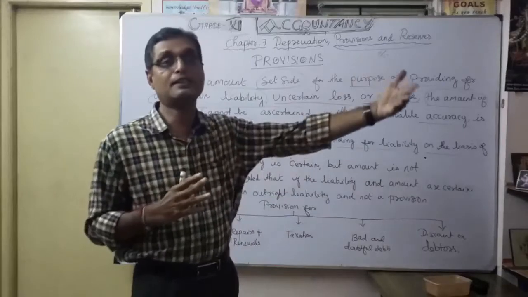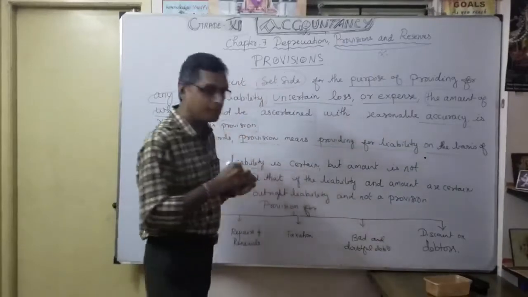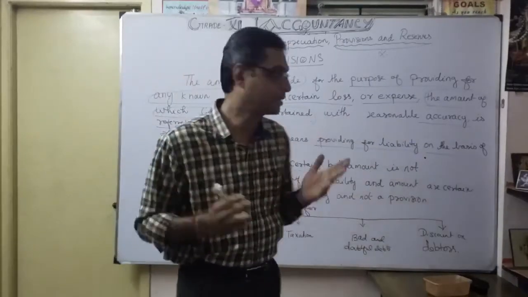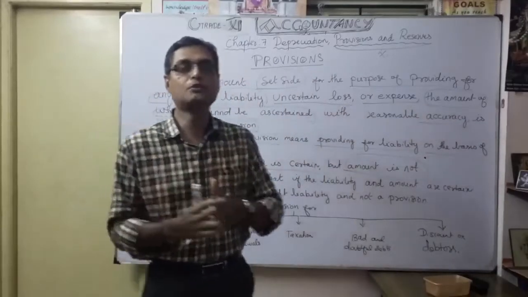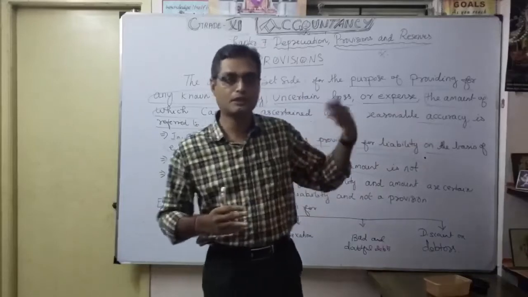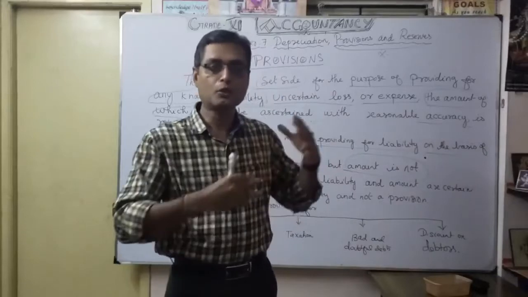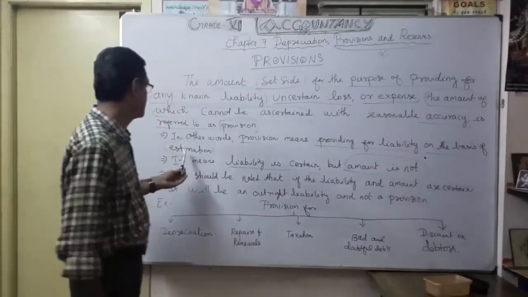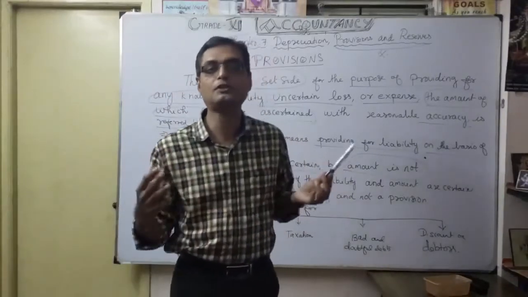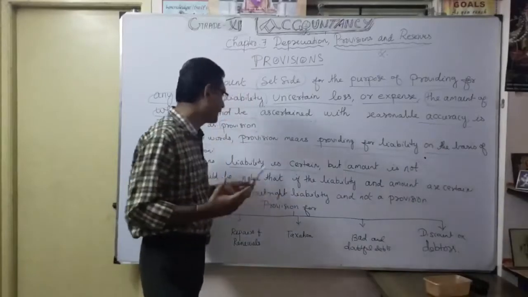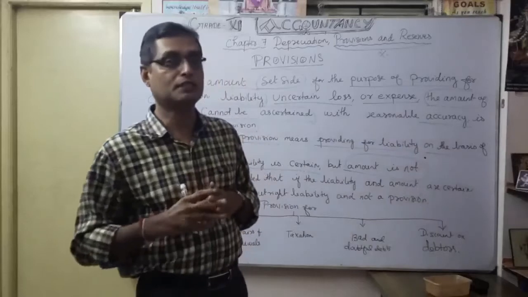How? From earlier experience. So it means the liability is certain. Anyway, the liability will definitely come. The only thing is the amount is not certain. We don't know how much amount to allocate, so based on last year's or the previous year's expenditure, we make an estimation. That's why the liability is certain, but the problem is we don't know how much amount we are going to provide. Liability is certain, but the amount is not. So that is another important meaning of provision.